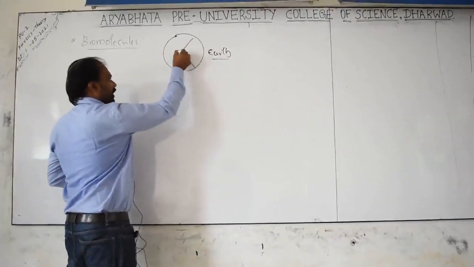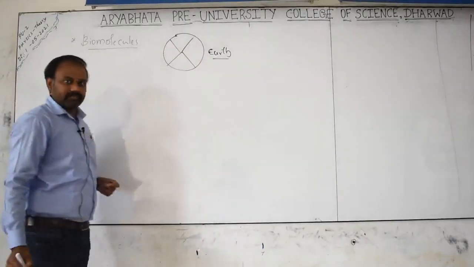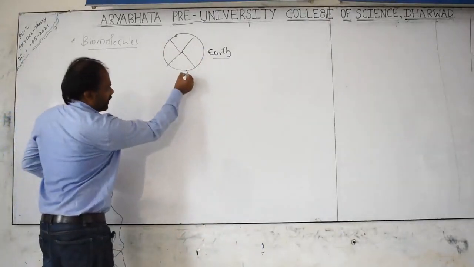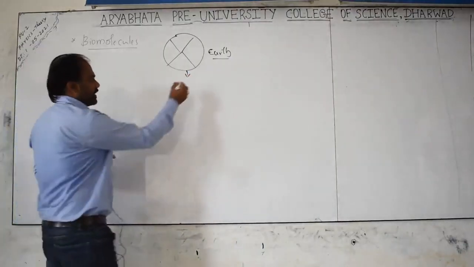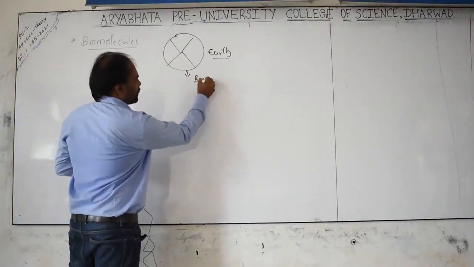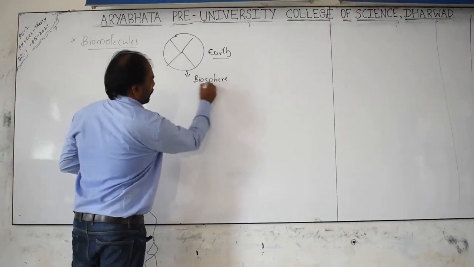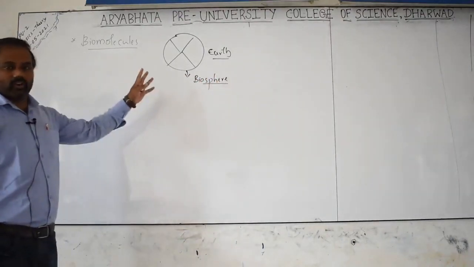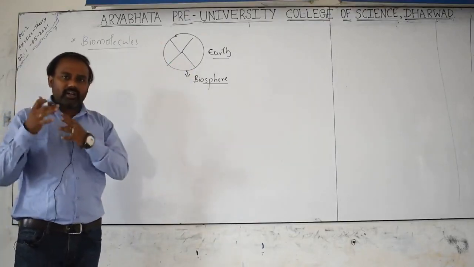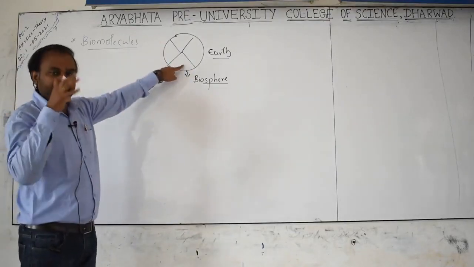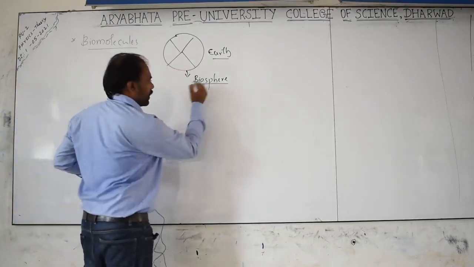Within this I can make some compartments. Each compartment is considered as a biosphere. Within the Earth, one small part or each part is considered as a biosphere.